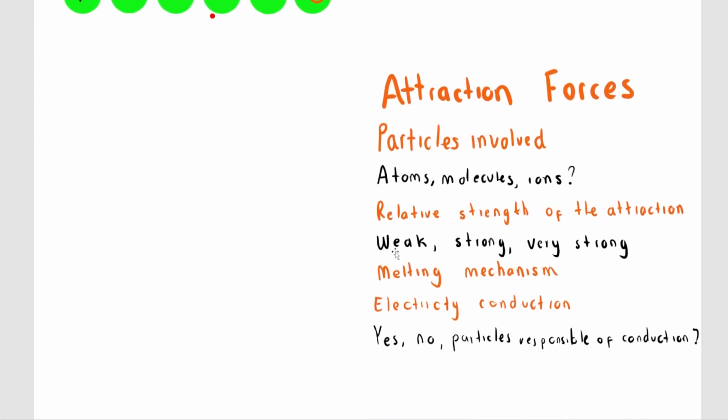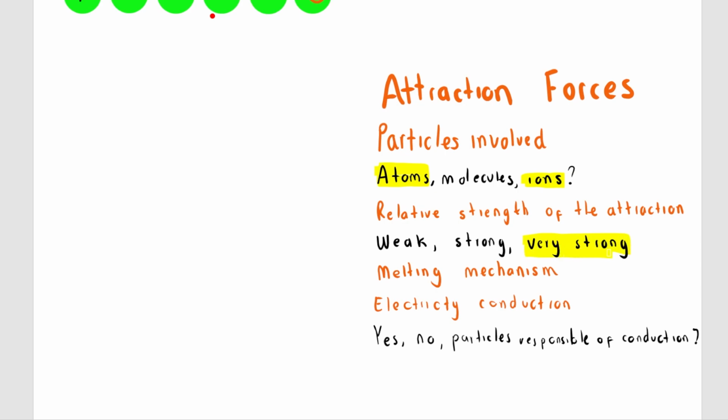Now, let's think about the particles involved here. The particles involved are atoms, and when they give out the electrons, they become ions. And there is a very strong electrostatic attraction.